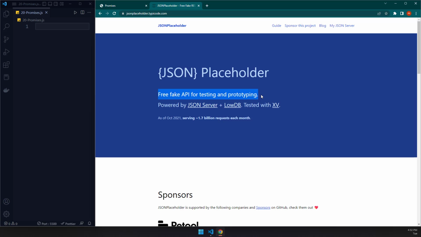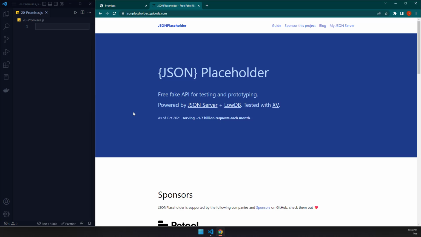Now, you know all of these words except for this API. Now, API is an application programming interface. What does that mean? It means that you have an application on the front end, this application, lesson number 20, promises, and you want this application to interact with this JSON placeholder. Now, the API allows this communication channel among different applications, different interfaces, and it allows you to actually go ahead and create different things.